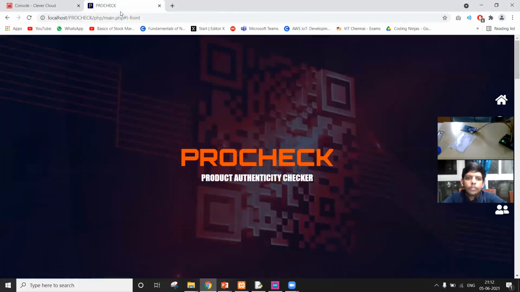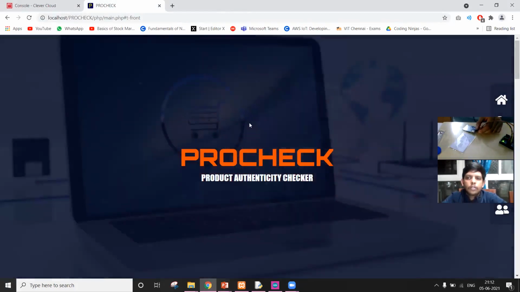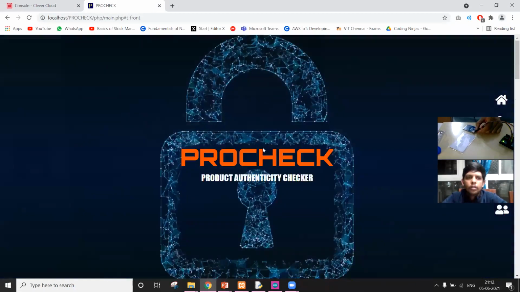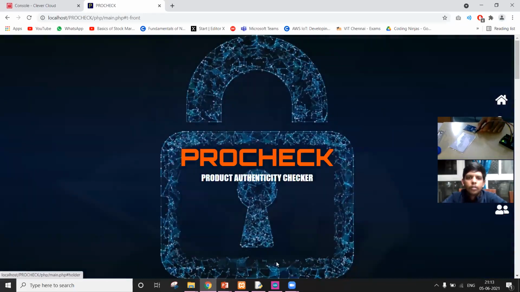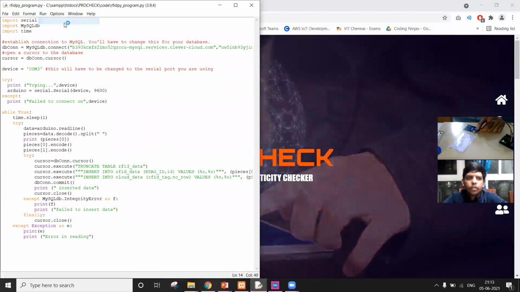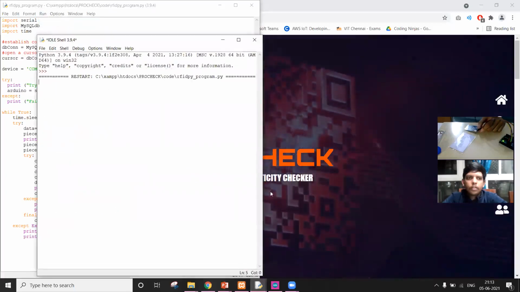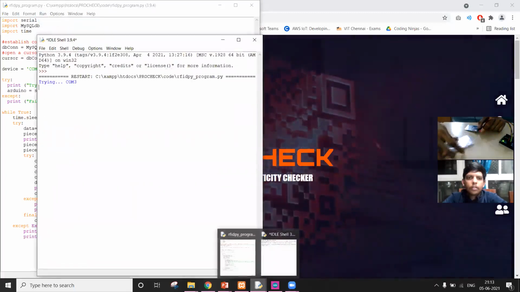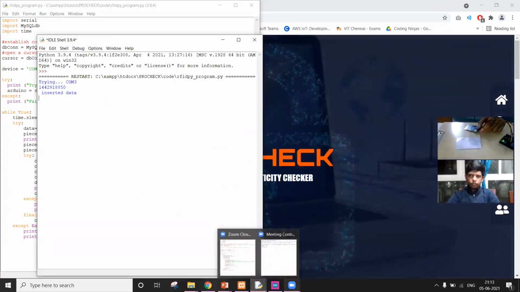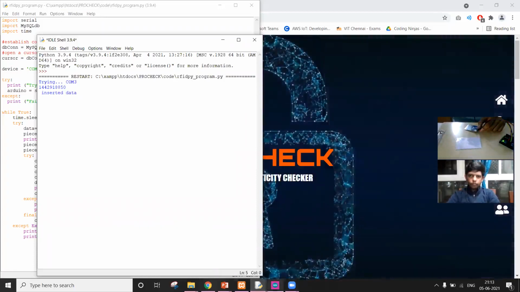Then with our sorting algorithm, it has been mapped, and we can go to our website. Let me show one more tag, the white one. See, this is the white tag. Its data gets inserted.